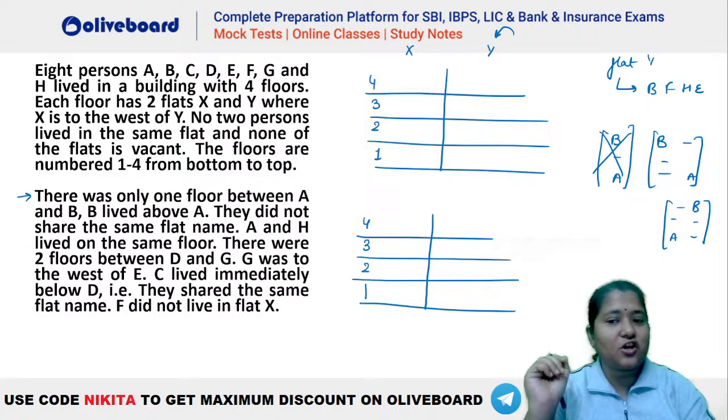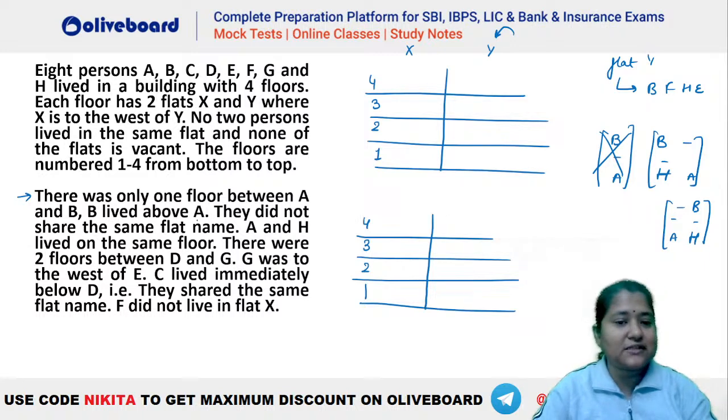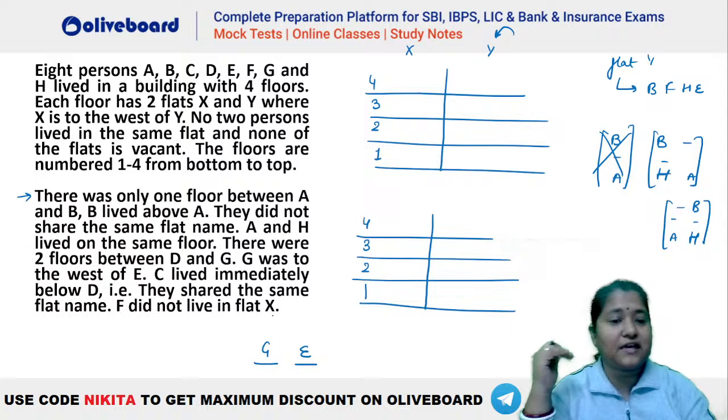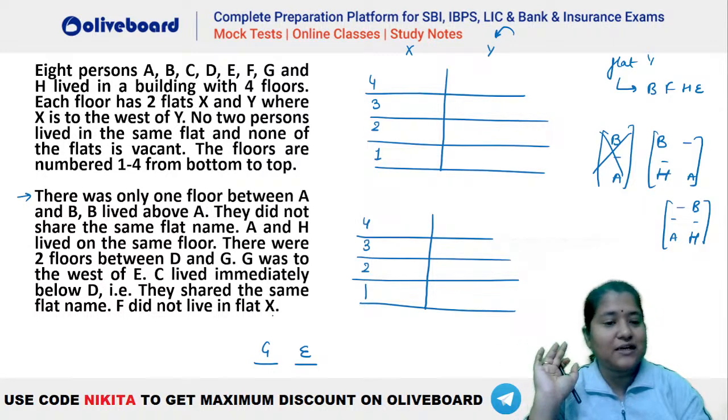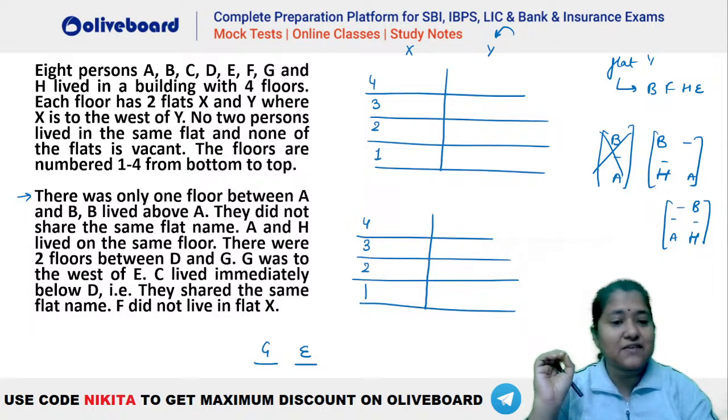A and H lived on the same floor. So you can see A and H, either this one or this one, right? A and H have to be on the same floor. There were two floors between D and G. G was to the west of E. So we know that G has to be towards the west of E, and there should be two floors between D and G. Now C lives immediately below D, that is they share the same flat name. So it is given here that C has to be immediately below D.